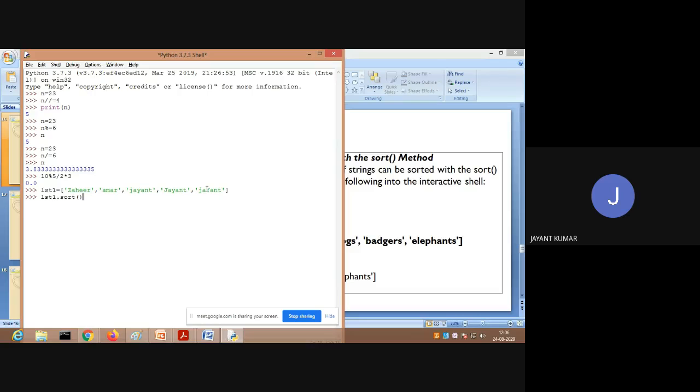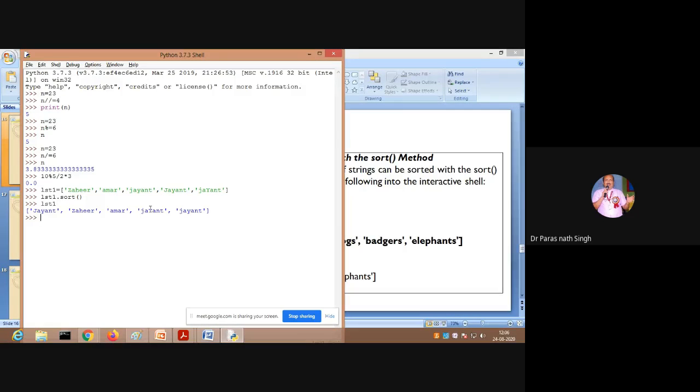This Jayant should come first. Compare the first mismatched letter's ASCII value difference, like capital J and small letter J. I have written it for you, and it is an interview question also. The first two characters match in their ASCII collating sequence.